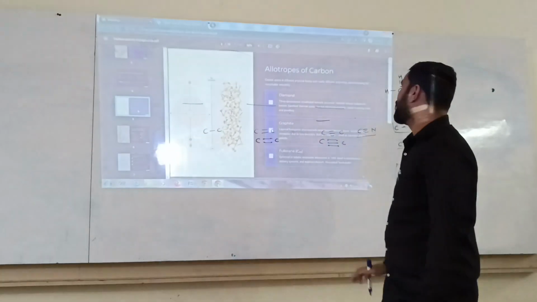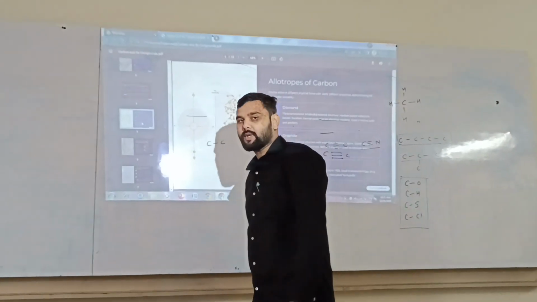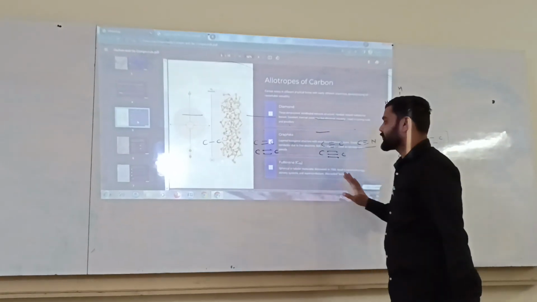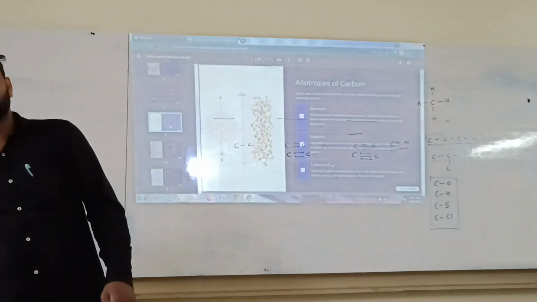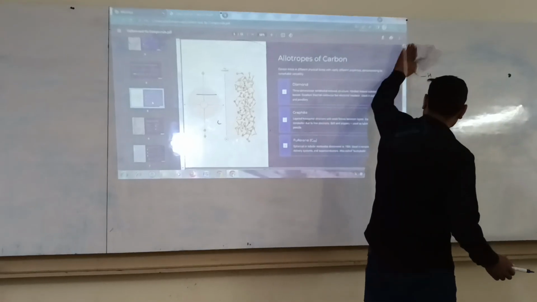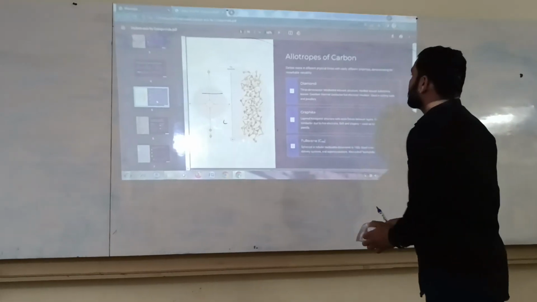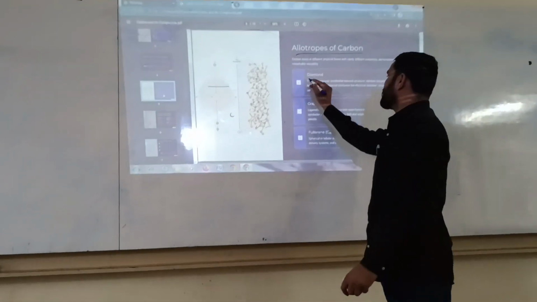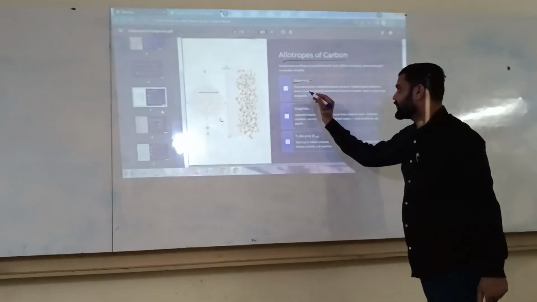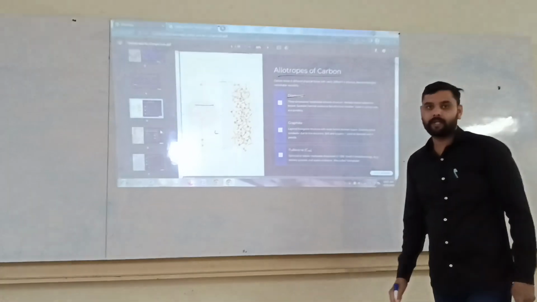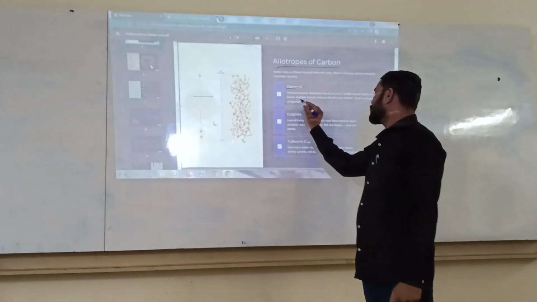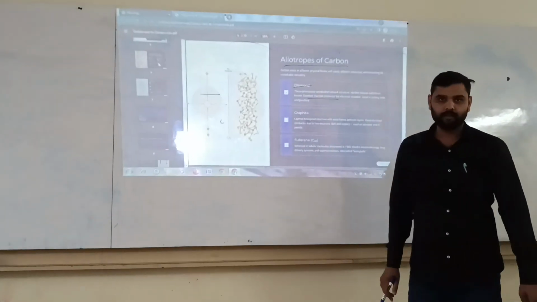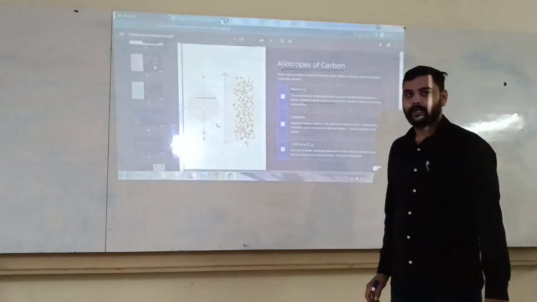Next, allotropes of carbon. There are 3 allotropes of carbon. First one is diamond, second one is fullerene, and third one is graphite. These are the 3 allotropes of carbon. First one is diamond. Diamond has a 3-dimensional tetrahedral network, and it is also a good conductor of heat but a bad conductor of electricity.